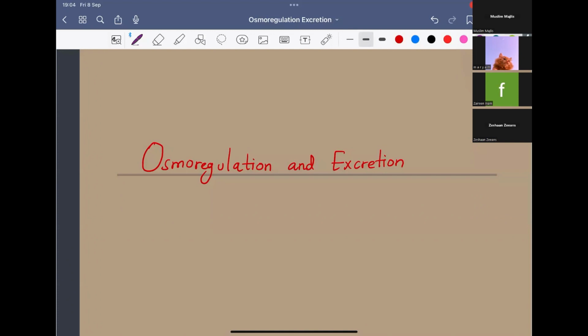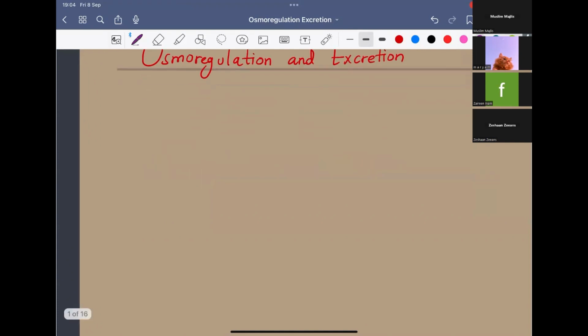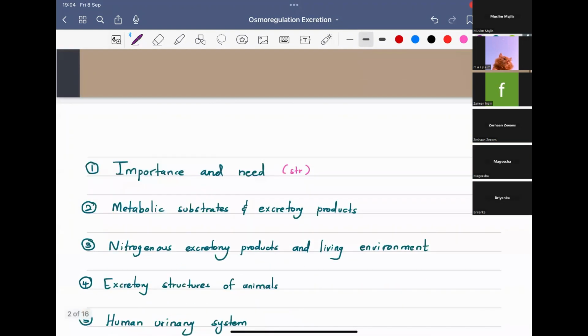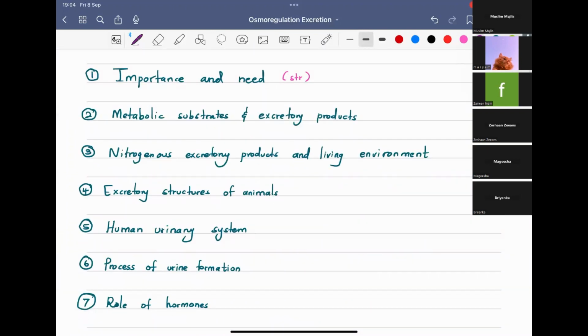Okay, so now we will go into osmoregulation and excretion. First of all, we need to know the importance of osmoregulation and excretion.